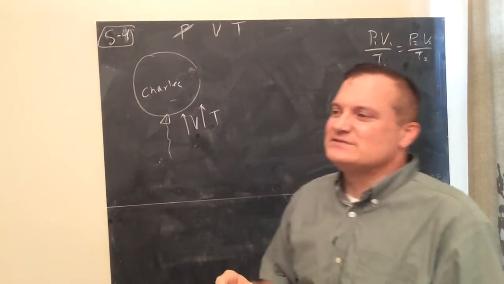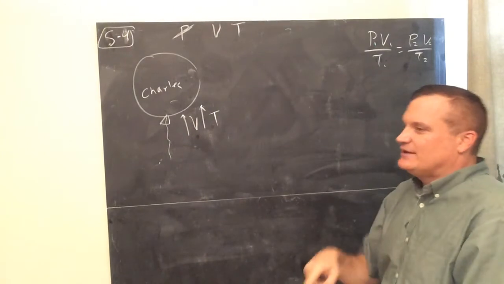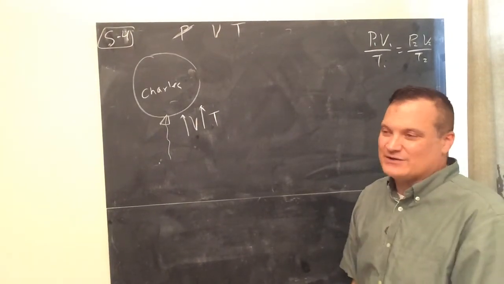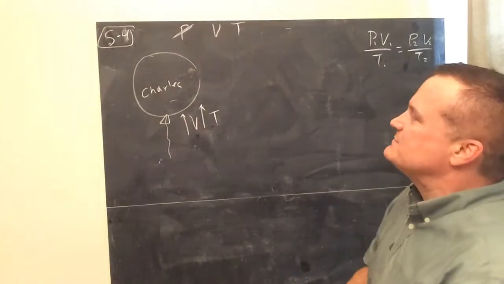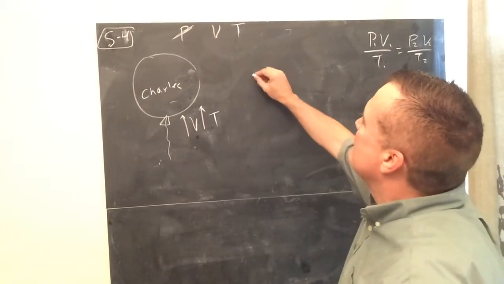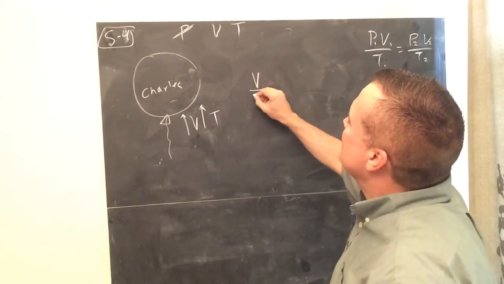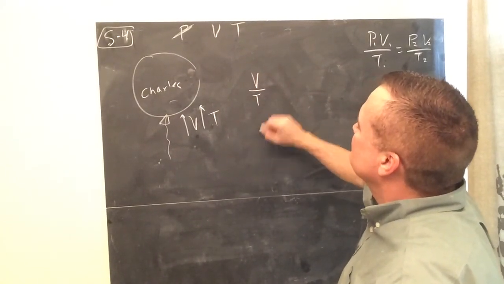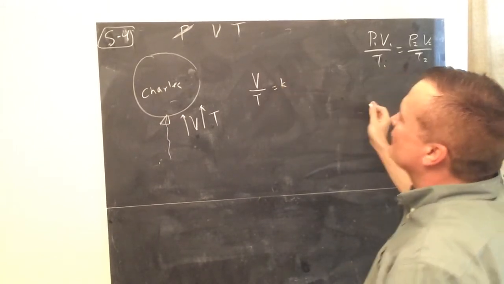I guess I should have put this lesson, and this scientist, later, after Kelvin, if I want to be really technical about it, but it's okay. So it has to be the Kelvin temperature or it will not work. So V divided by T gives you a constant. Constant means it's the same thing over and over again.